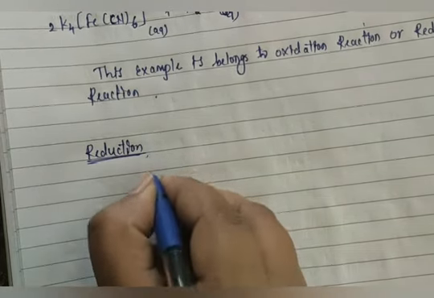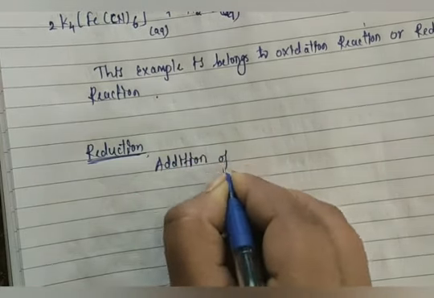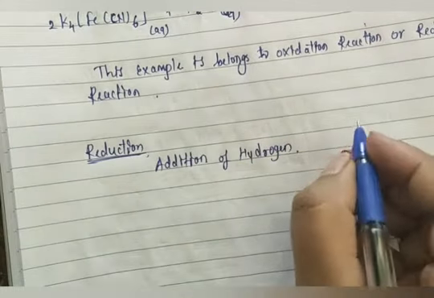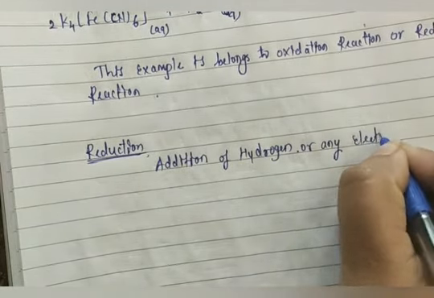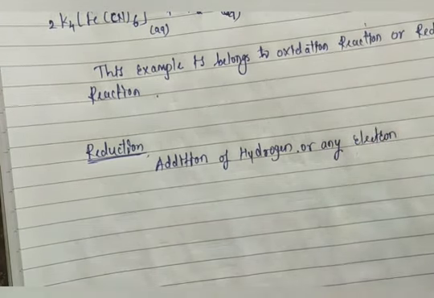Reduction is addition of hydrogen or any electropositive element. Now tell me, hydrogen is electronegative or electropositive? Obviously it is an electropositive element.